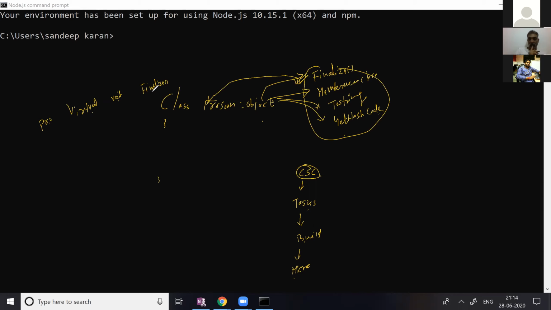But I just told you we have some exceptional cases. Even though the function is marked as Finalize, we can't override it, because this function is internally converted into a destructor. When you make a tilde sign with your class name, it is called a destructor. Go and compile your program, and your destructor gets converted into Finalize. Can a destructor not be virtual? If a destructor is virtual, we can't override it.